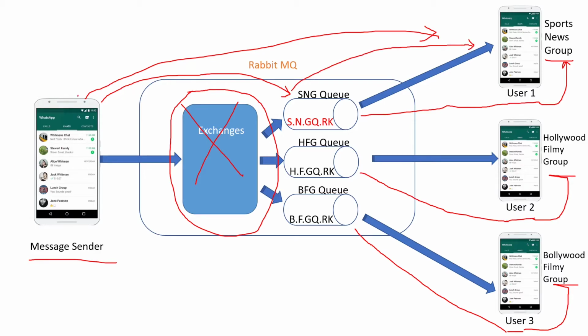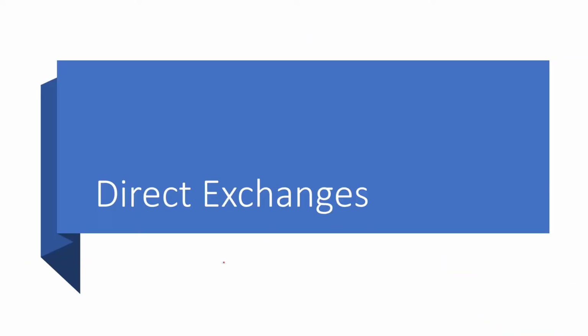So basically it is an overhead on the one microservice to find out the routing path to the second microservice which uses this particular queue. So what they have done is they have introduced exchanges in between which will take care of routing these messages to a particular queue. Okay, next thing we'll see is different types of exchanges.